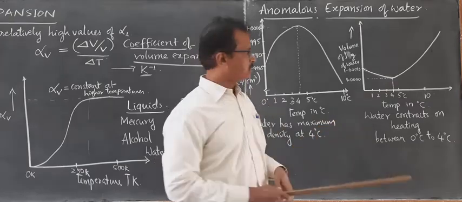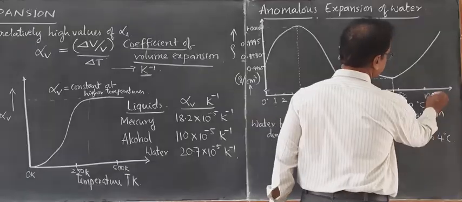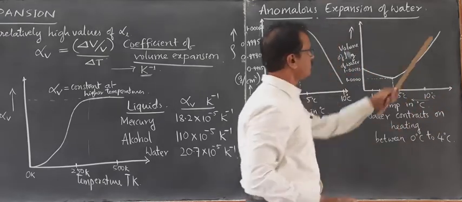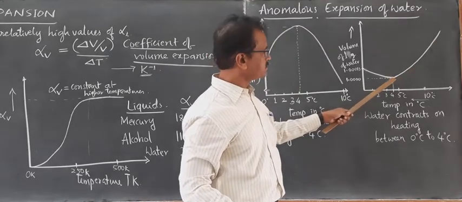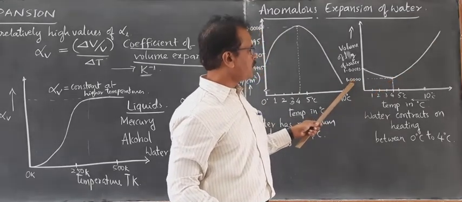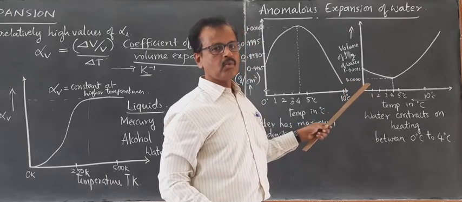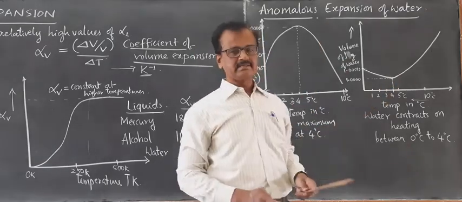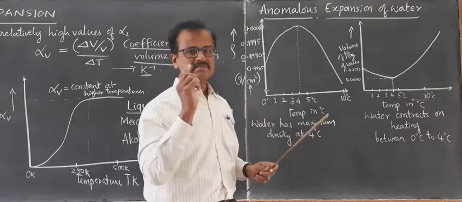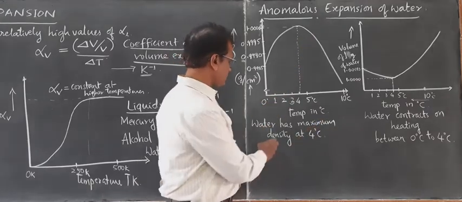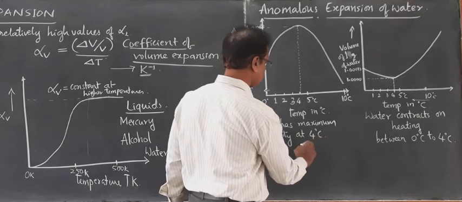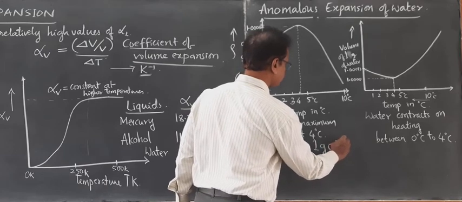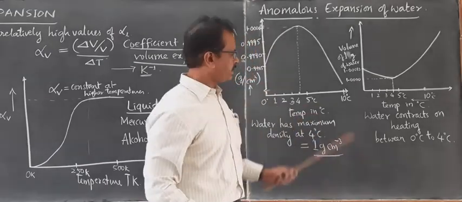It's very interesting. As you go on decreasing the temperature from 10 degrees Celsius, 20 degrees Celsius and so on, until 4 degrees, the volume of water goes on decreasing. At 4 degrees Celsius, it will have 1 cc, that is 1 cubic centimeter, for 1 gram of water. As a result, at 4 degrees Celsius the density is 1 gram per cc. Water has maximum density at 4 degrees Celsius, equal to 1 gram per centimeter cube, which is the maximum value.